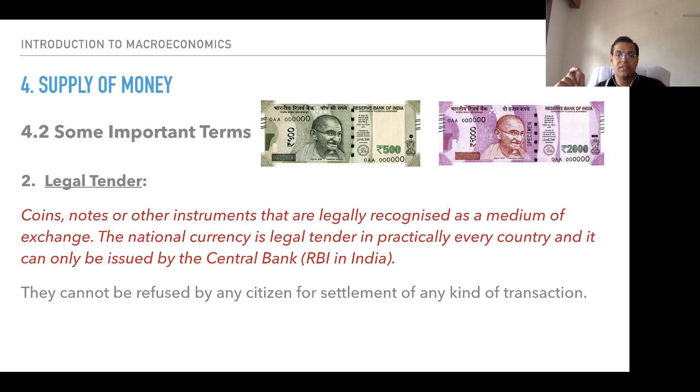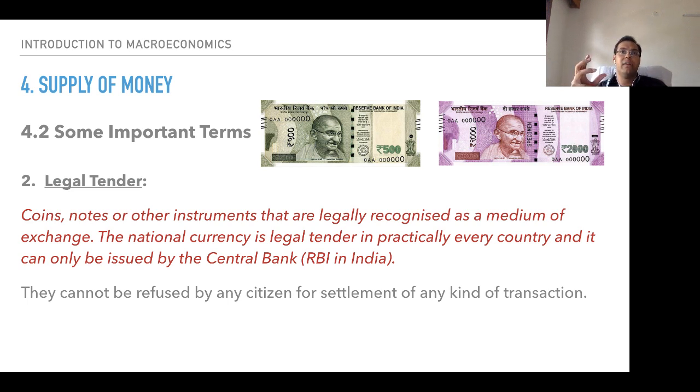The national currency is legal tender in practically every country, and it can only be issued by the central bank, the Reserve Bank of India, RBI in India. So this is something which is considered to be legal tender.